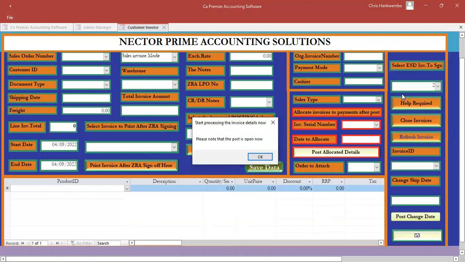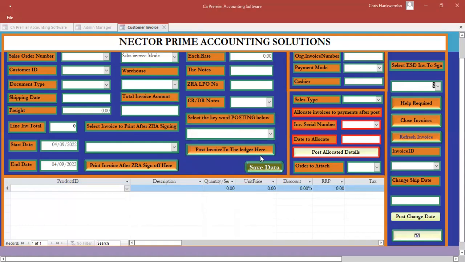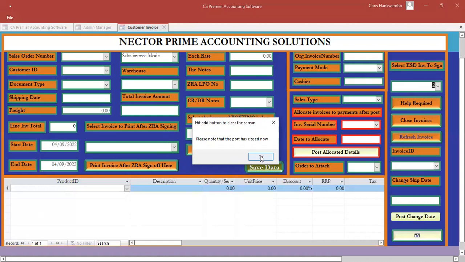By selecting that raw data invoice, the communication port opens. As you can see, it says the port is now open. By simply saying OK, it means that you have authorized that invoice detail or raw data to go to ZRIA to be signed, and it has already come back here. You can see the port is now closed. So you simply say OK.